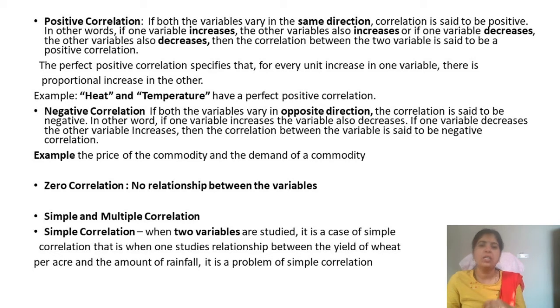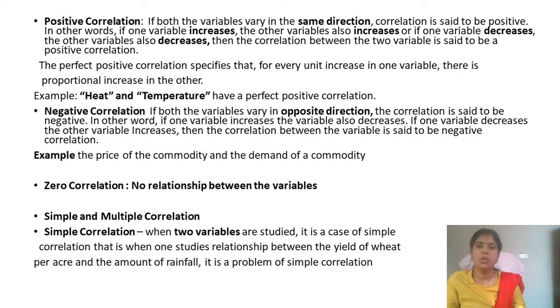Zero correlation is nothing but there is no relation between the variables. It does not create any impact at all. X may increase or decrease, but it is not creating any impact on the y variable. For example, the age of a husband may be anything and the age of a wife may be anything, but it is not the same for advertisement and sales. They really have a relationship.